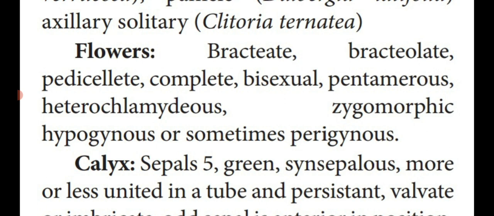The number may vary. This is known as epicalyx. Epi means outer. Outer to the calyx is known as epicalyx. An individual one of the epicalyx is known as a bracteole. A flower with a bracteole is known as a bracteolate flower.